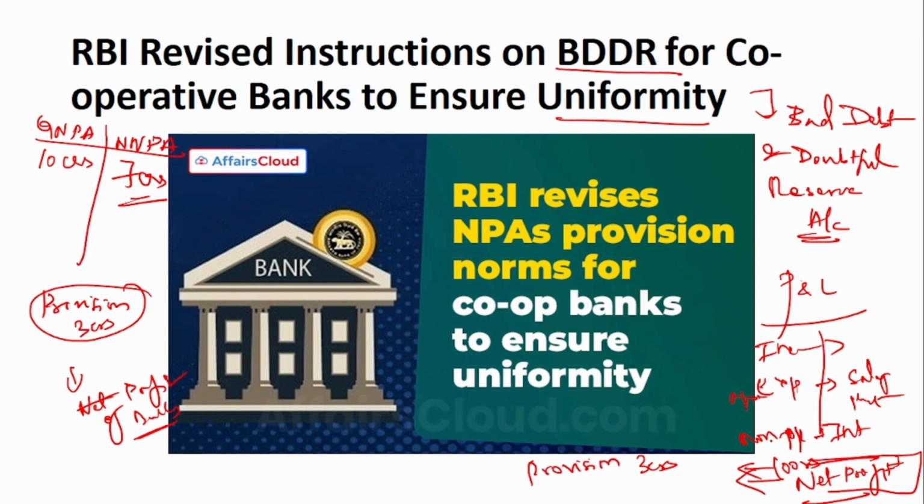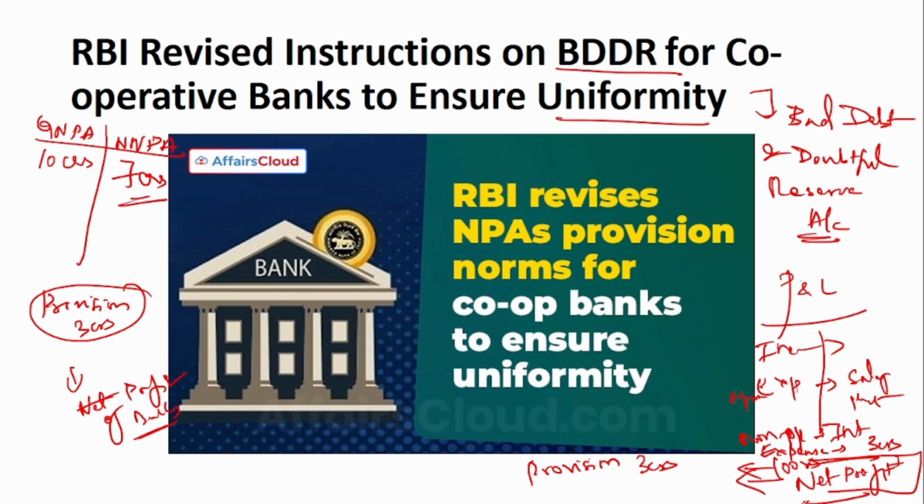So what RBI tells is that you shouldn't take your provision like this. What you have to do is that provision is also an expense. So before calculating the net profit itself, you have to declare this provision as an expense. Here itself the 3 crores has to be declared as an expense, and then only a net profit should be